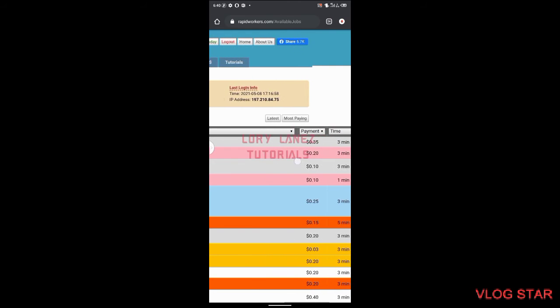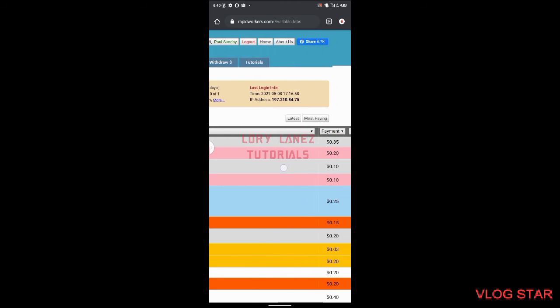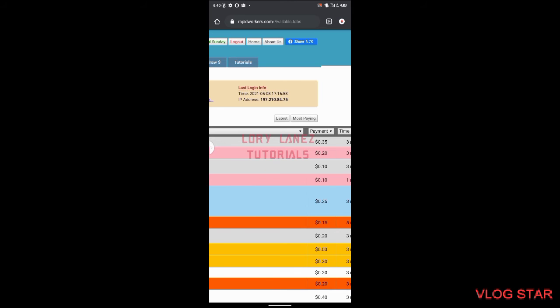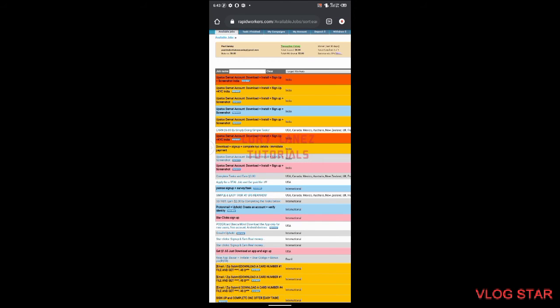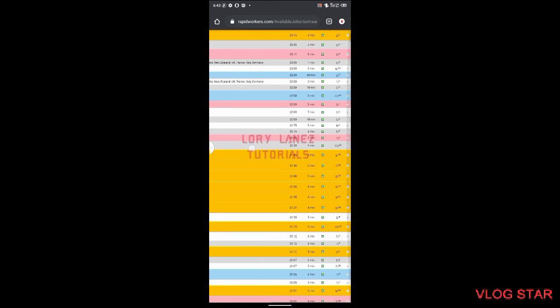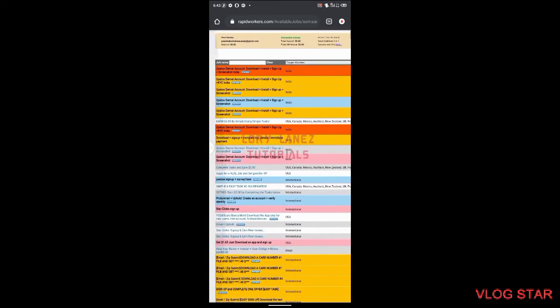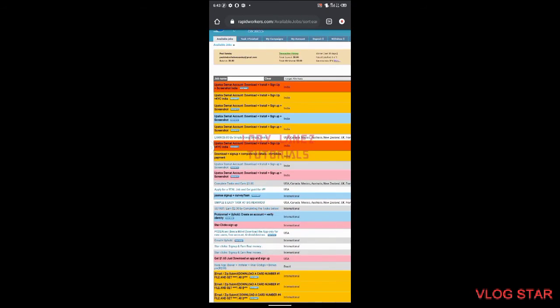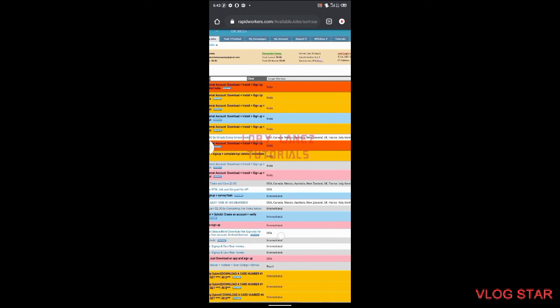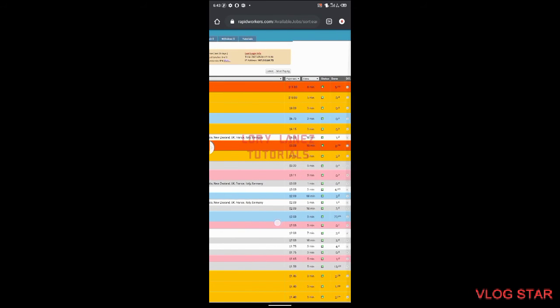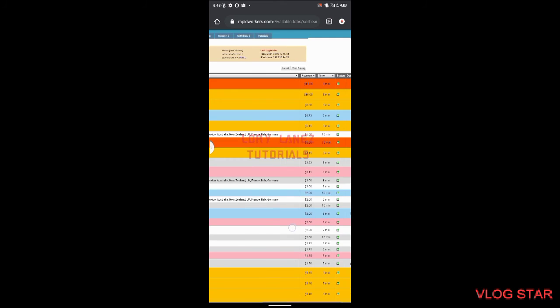You can also go for most paid. So when you go for most paid, it brings out a list of the jobs that pay the most, which you can actually do and get more money. As you can see, this first one is $11 for 8 minutes. So if you can actually do this job for 8 minutes, you get paid $11. The second one is 10, 8, 6, and the rest of them are those that have been listed here.